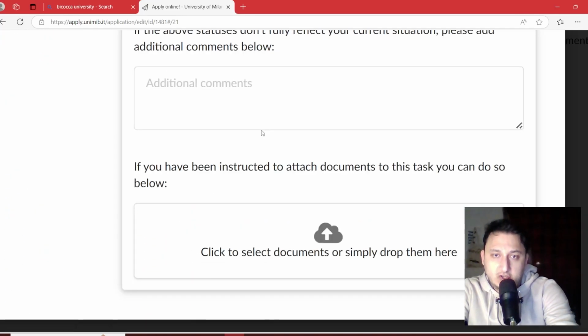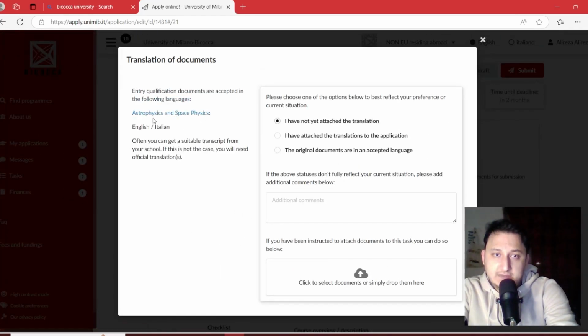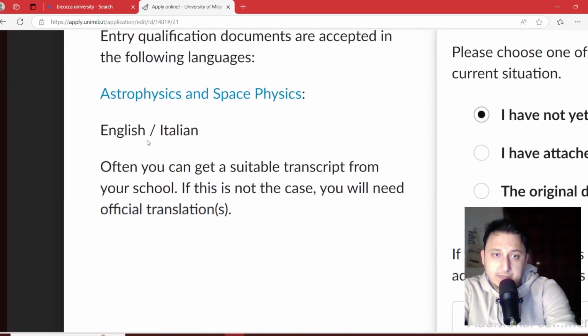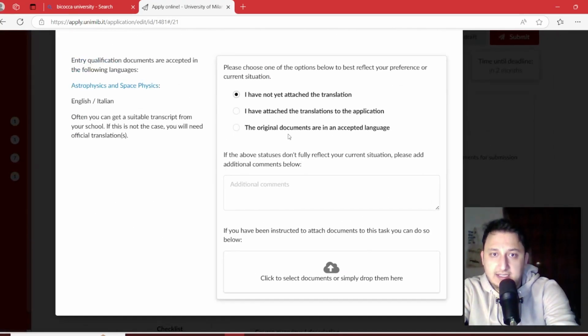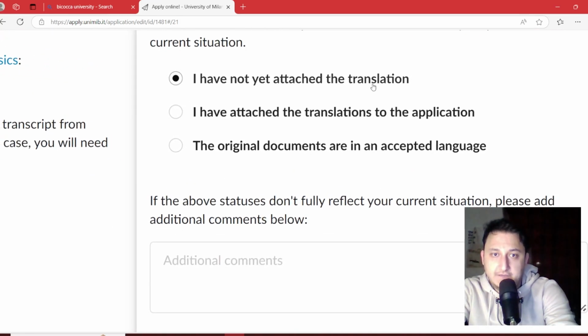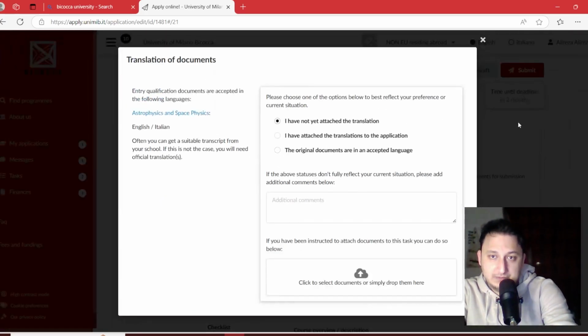And translation of documents. Your certificate and your transcript should be translated to English and Italian, and add it here and change from the first one to the second one. But if your transcript and certificate are originally from an English country or an Italian country, that is Italy, you don't need to translate it, and you can choose the original documents or in an accepted language.